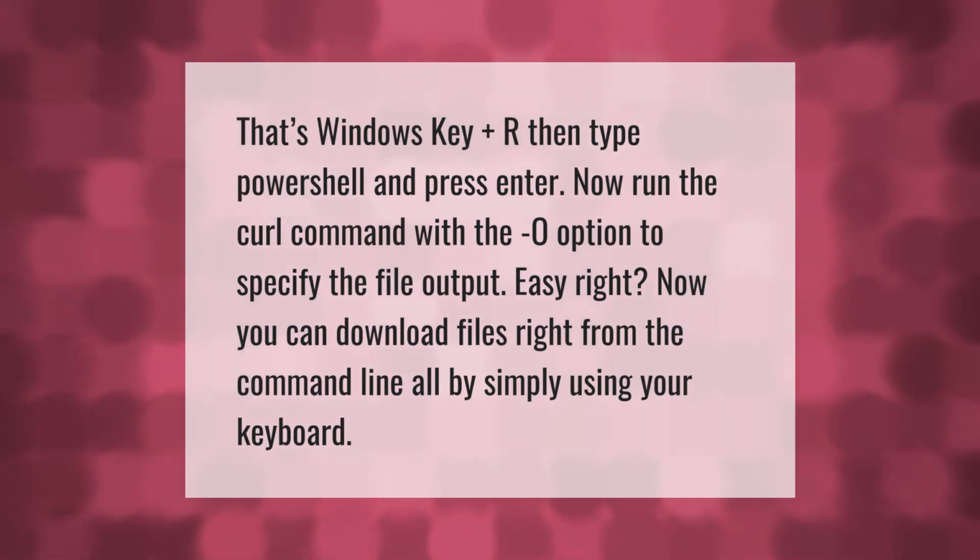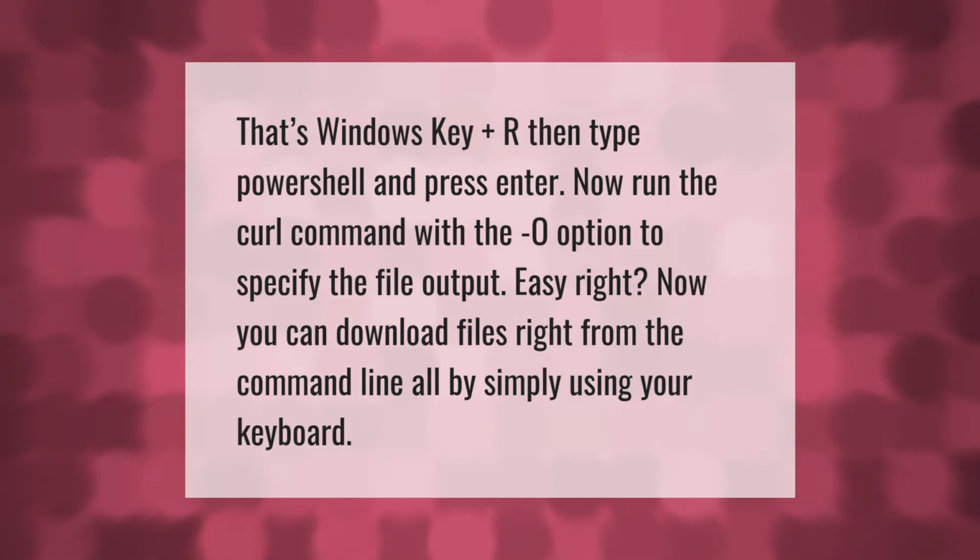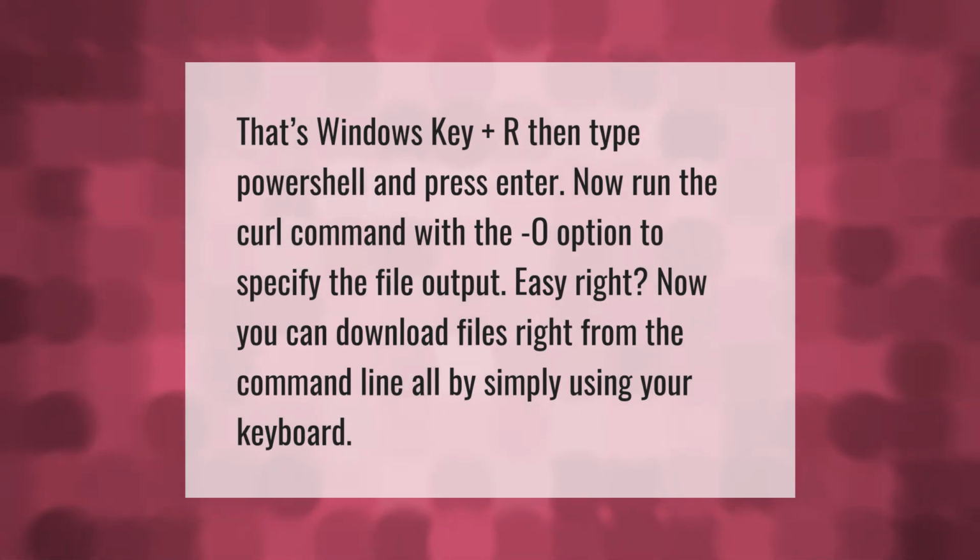That's Windows key plus R, then type PowerShell and press Enter. Now run the curl command with the O option to specify the file output. Easy, right? Now you can download files right from the command line all by simply using your keyboard.